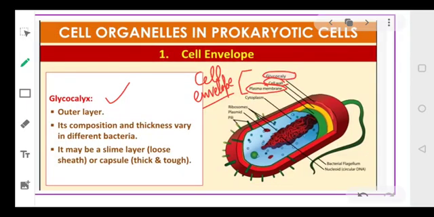So as I told you, the glycocalyx is the outermost layer. Its composition and its thickness vary from bacteria to bacteria. It is different in different bacteria. It may be a slimy layer, and slimy layer means loose, or it can be a capsule, which is very thick and tough. So you can say the glycocalyx can be present in the form of a loose layer, or in the form of a tough layer.